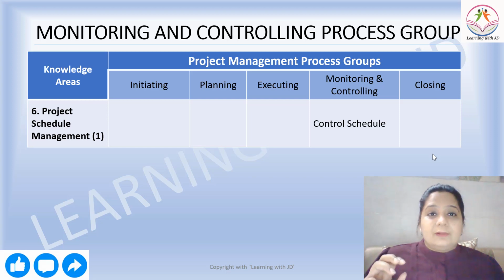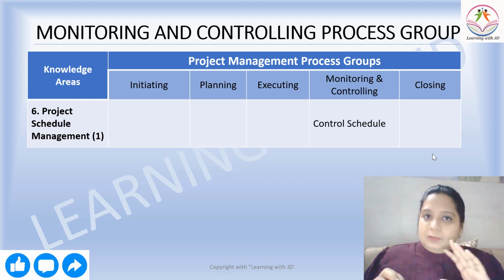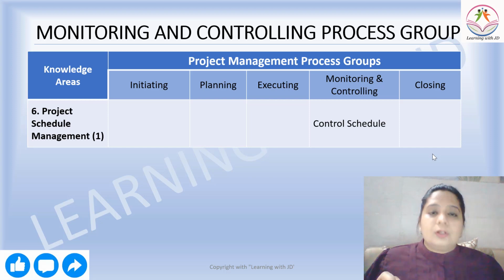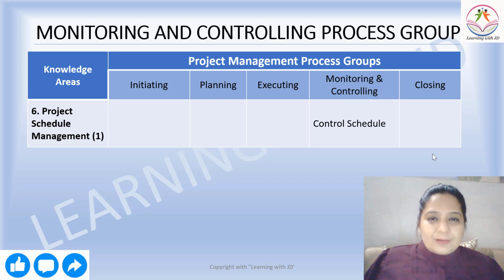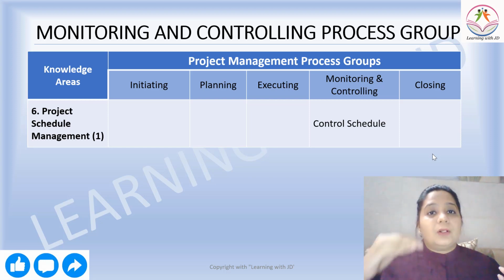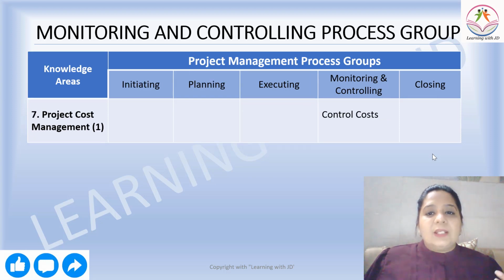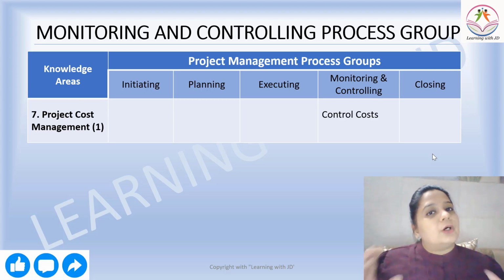So you are getting it. You first control your scope, so that your scope doesn't have a creep or you are not doing less than what was mentioned in the scope document. Then you control your schedule, understanding that time is the most important here, along with cost of course, but you need to ensure that you are on track. Then you are going to control your cost. So all three important things are covered here: your scope, your schedule, your cost. Then you need to monitor all three of them one by one.